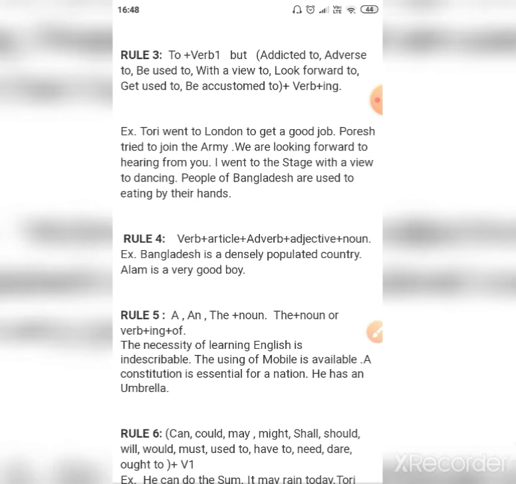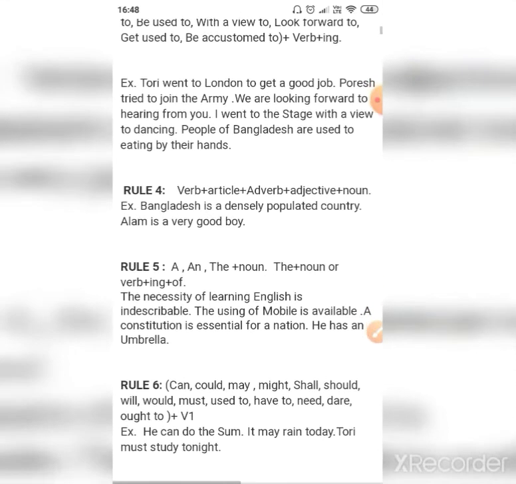Rule number 4. Verb plus article plus adverb plus adjective plus noun. So this is the syntax of the sentence followed if all these words are there. Means all these parts of speech are there, like article, verb, adverb, adjective plus noun. After the subject we will put verb, then article, then adverb, then adjective plus noun. Take the example, Bangladesh is a densely populated country. A is an article, densely is an adverb, populated is an adjective, and country is a noun.